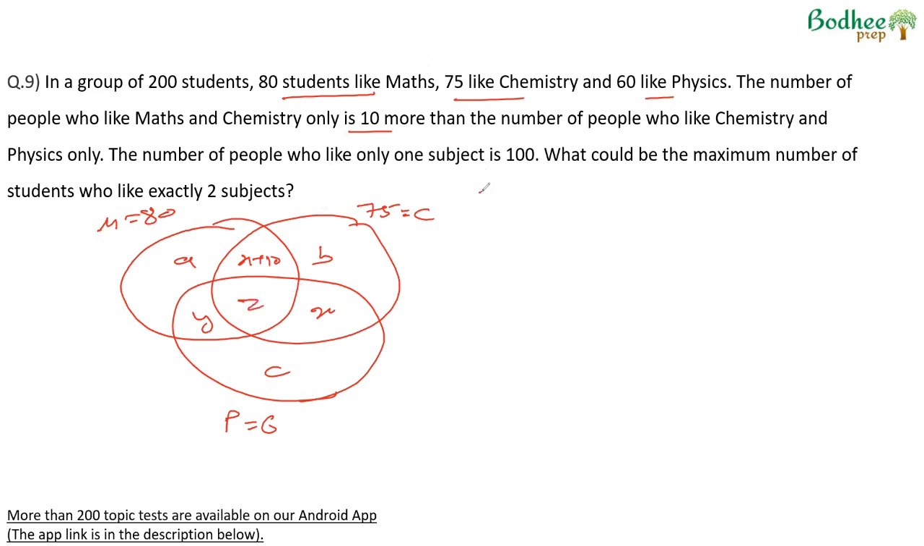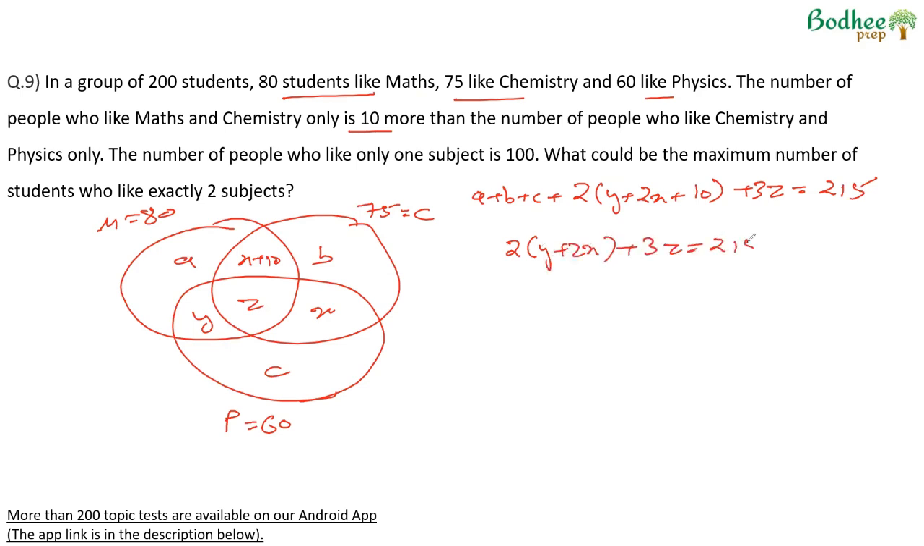So like the previous case, I'm writing a plus b plus c plus 2 times y plus 2x plus 10 plus 3z is equal to the sum of 80, 75 and 60, which comes out to 215. ABC is 100. And therefore, we are left with 2y plus 2x plus 3z is equal to 215 minus a plus b plus c, 100, minus 2 times 10z, 2 into 10, 20. So twice of y plus 2x plus 3z is equal to 115 minus 20, which is 95.